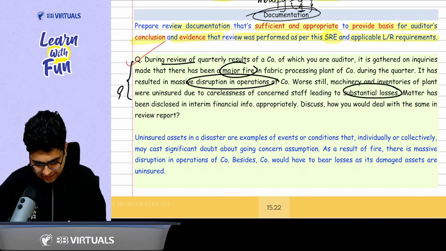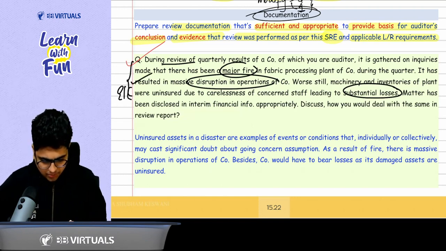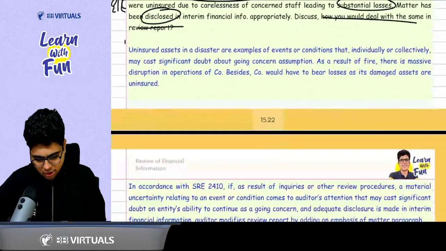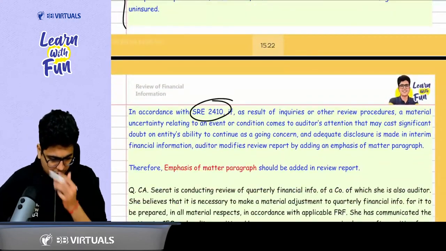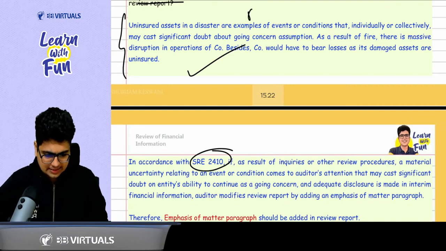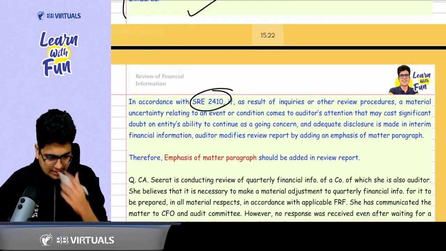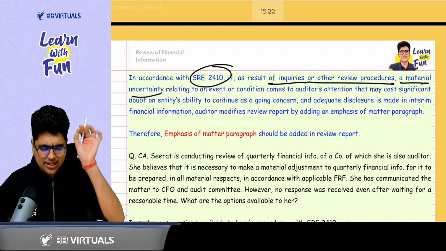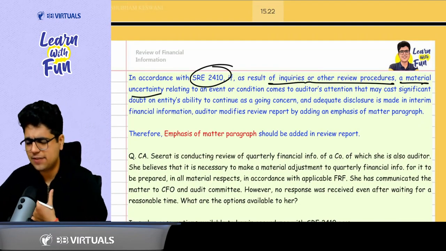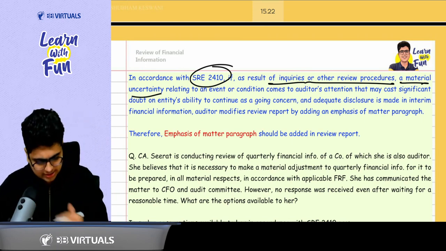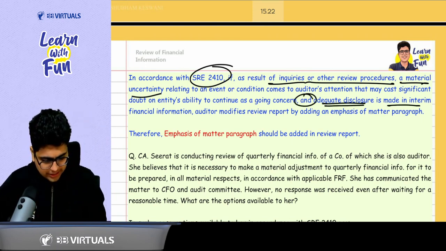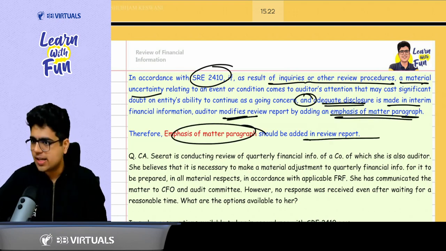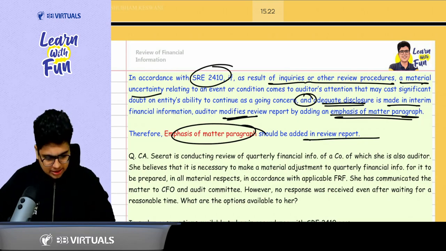What is it indicating? Events or conditions affecting going concern. It has been disclosed. How will you deal? Basically, you want to draw the attention. So as per SRE 2410, first of all, they have given the facts of the case. Then it says that through inquiries or review procedures, you can get to know about a material uncertainty relating to an event or condition that may cast significant doubt over the entity's ability to continue as a going concern. And wherever adequate disclosure is made, you will modify the report by adding an EOM para. So add an EOM para in the review report. Got it? Got it, sir.